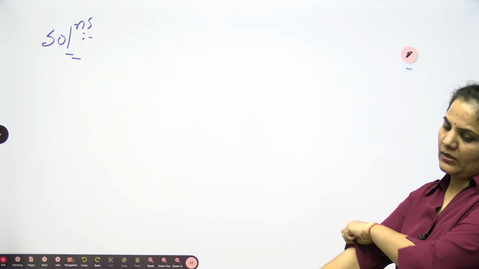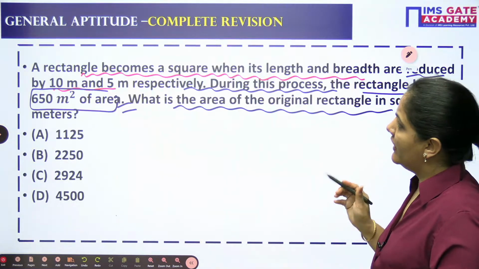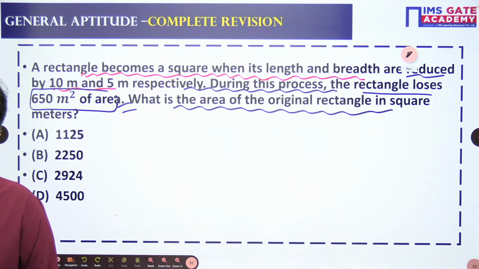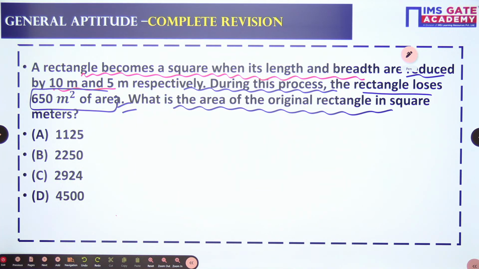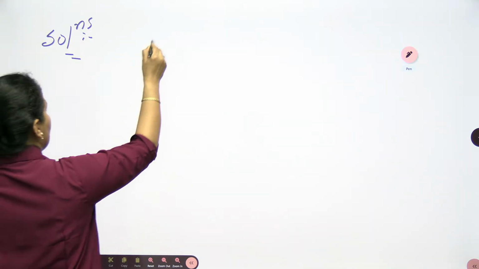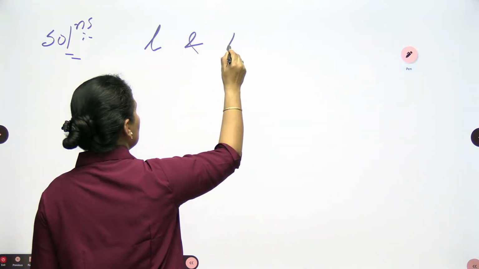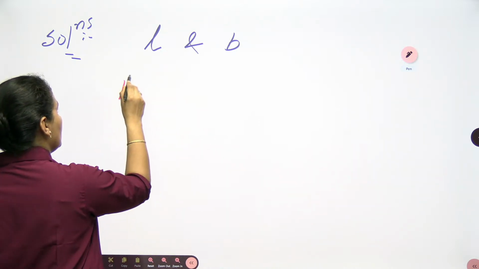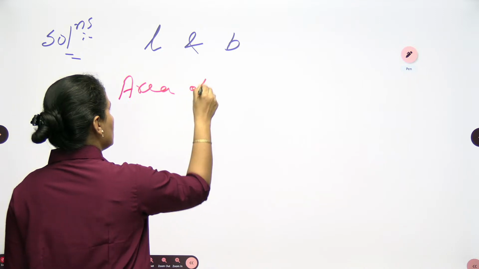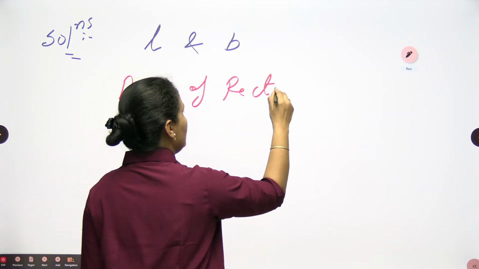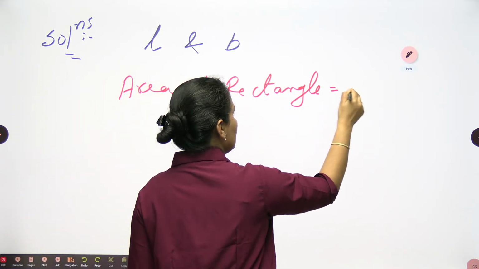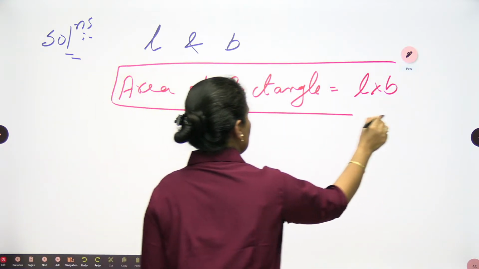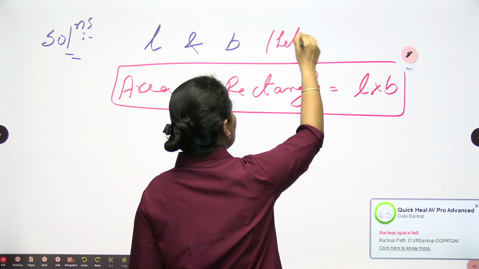We can see first of all that earlier you are having a rectangle, which becomes a square by reducing sides. Sides means length and breadth. So let us assume for the rectangle the length is L and the breadth you can denote by B. When you are talking about the rectangle, what is the area of this rectangle? The area of the rectangle is L into B, earlier in the initial stage, when you are considering the length as L and breadth as B.